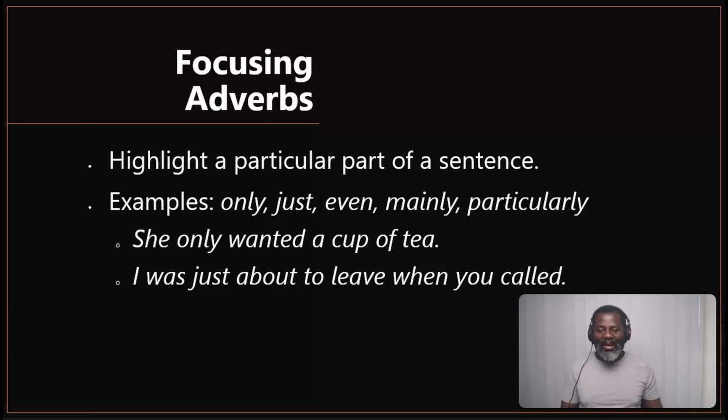You can say I was about to leave, but you are not showing what time passed between the time this person called and the time that you left. But when you say about, you can see that it was almost immediate. So that almost immediate aspect is brought about by an adverb, just. That's how we can use adverbs to put emphasis on particular meanings in a sentence.